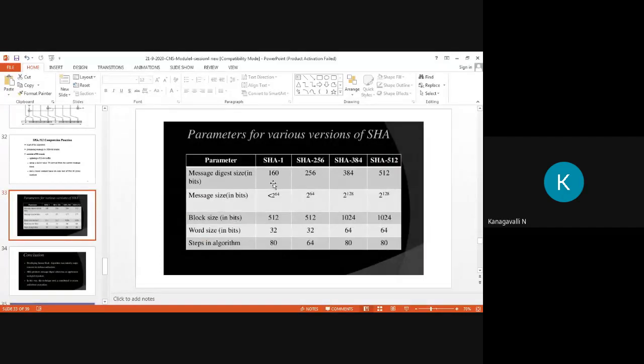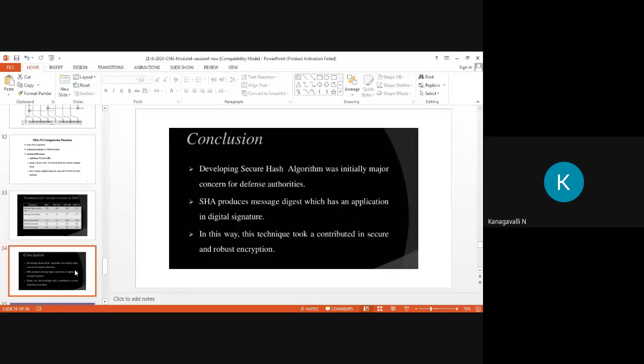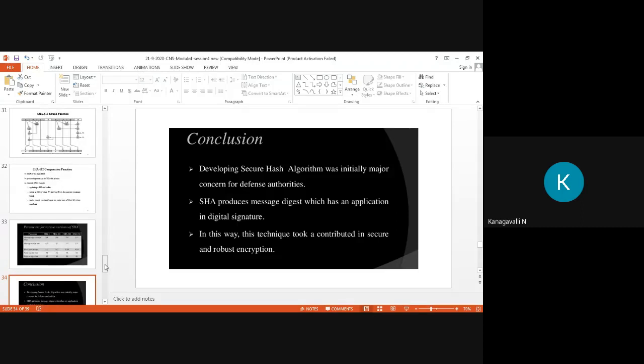So the message digest is 160, here 256, then 384 and 512. Then message size in bits is 2 power 64, here it is 2 power 128. Then the block size in bits is 512, here 1024. The word size is 32, here it is 64, right? So up to this part, SHA-1 is over. The conclusion is that it produces a message digest which has application in digital signatures. This algorithm was initially a major concern for the defense authority. In this way, it contributes to secure and robust encryption, right? So up to this part, our SHA is over.